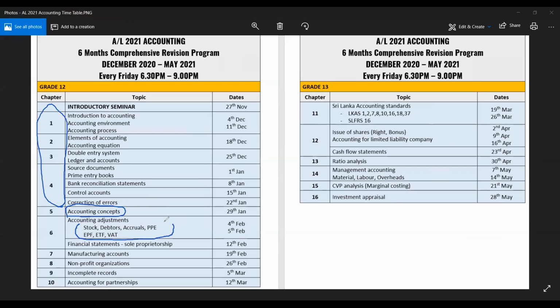So in our next classes, what I'm going to do is mainly the accounting adjustments, because accounting adjustment is one of the key areas.